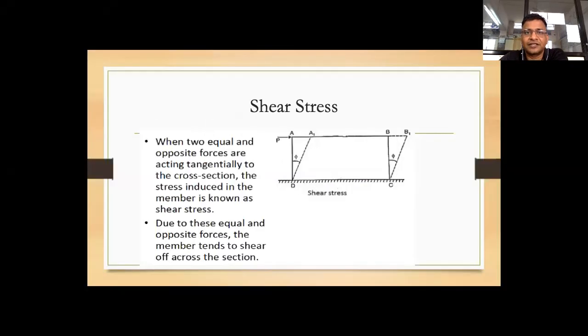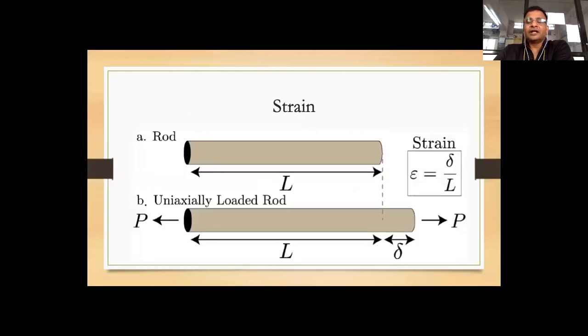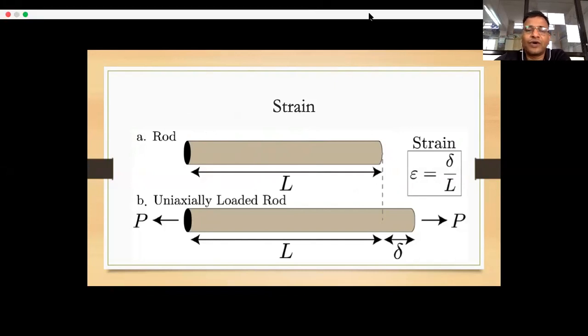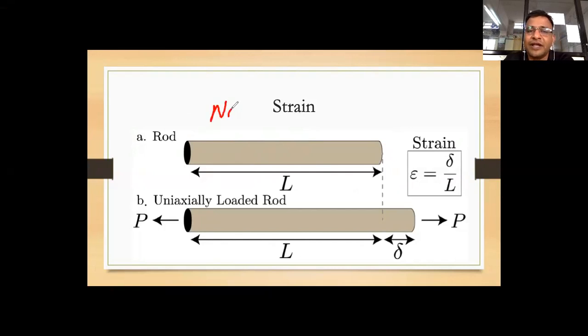Okay, let us continue with the strain part. Now you have understood normal stress and shear stress. Now we will understand something called strain, and here what we are seeing is called normal strain. If you want to be specific, you have to ask what type of strain, and this will be normal strain. What is the definition of normal strain? Write down: normal strain.